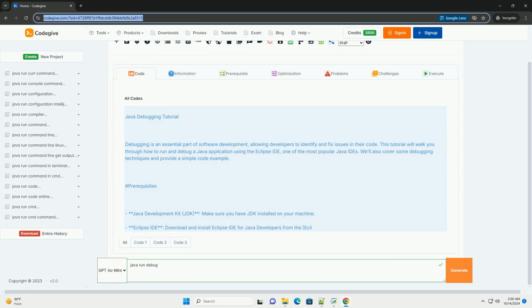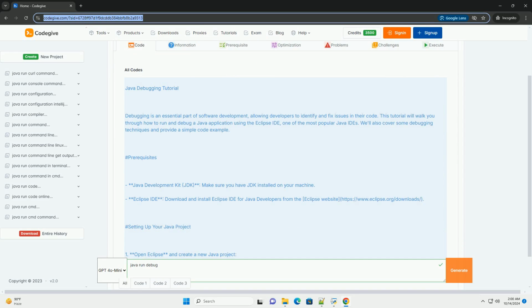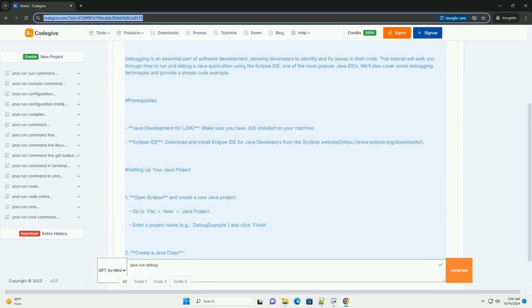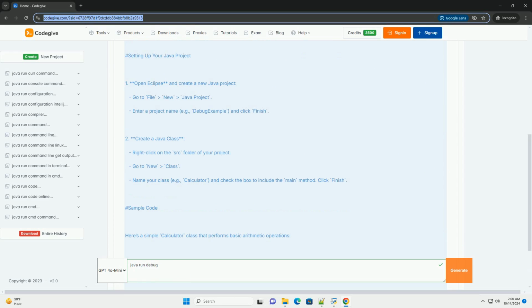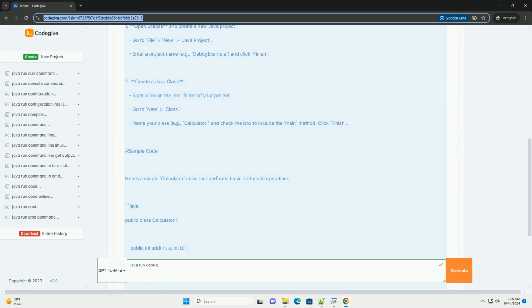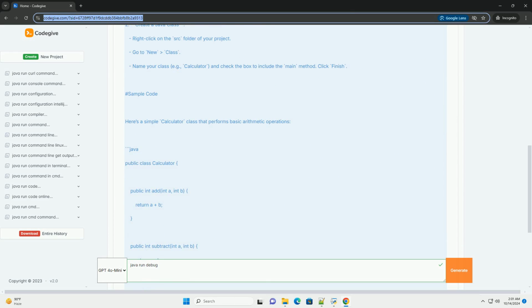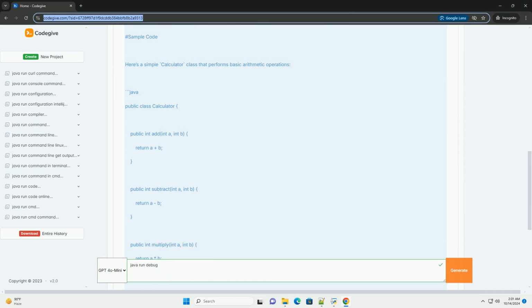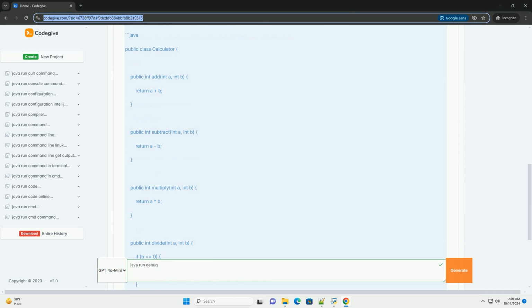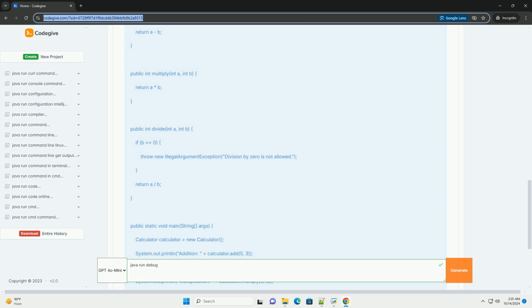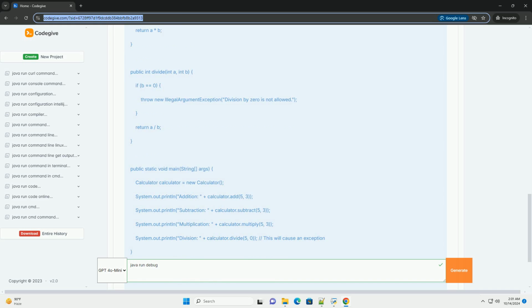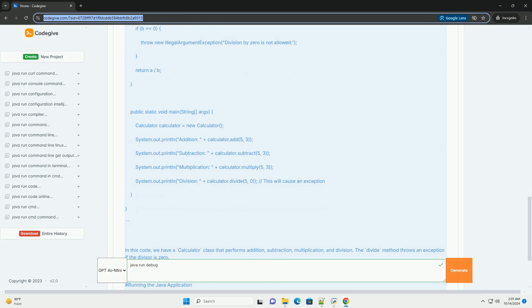Java debugging tutorial. Debugging is an essential part of software development, allowing developers to identify and fix issues in their code. This tutorial will walk you through how to run and debug a Java application using the Eclipse IDE, one of the most popular Java IDEs. We'll also cover some debugging techniques and provide a simple code example.